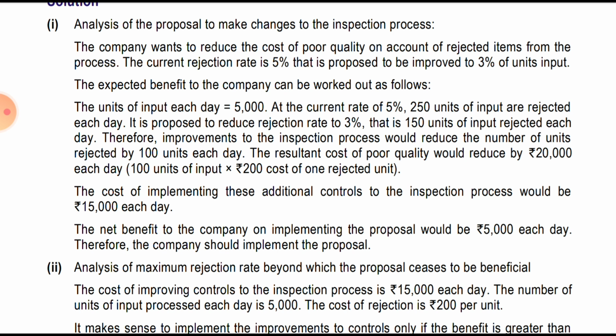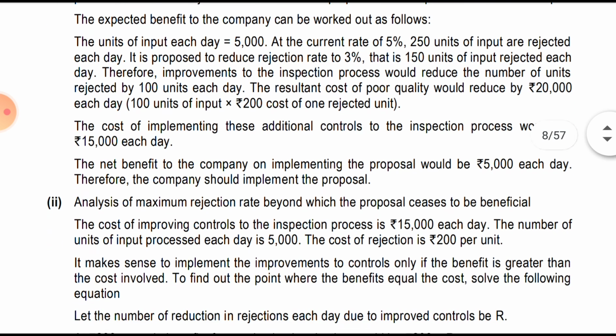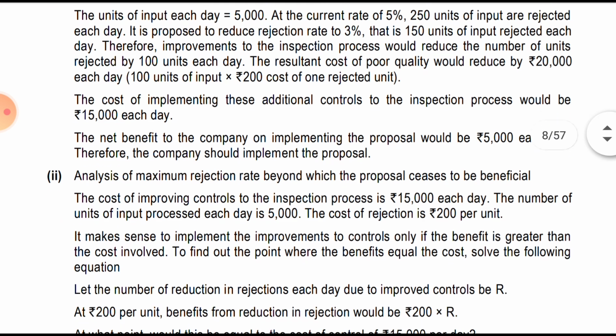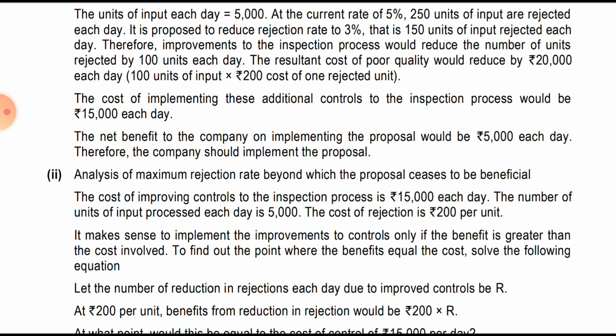How this 20,000 came: 1,000 units which we saved, that is 5% minus 3%, that is 2%, amounting to 100 into 200 rupees cost which we were about to incur, that we have saved. So there is a saving of 20,000. The cost of implementing this additional control on the inspection process would be 15,000 each day. The net benefit to the company on implementation of the proposal would be 5,000 rupees each day. 20,000 minus 15,000, the net benefit.